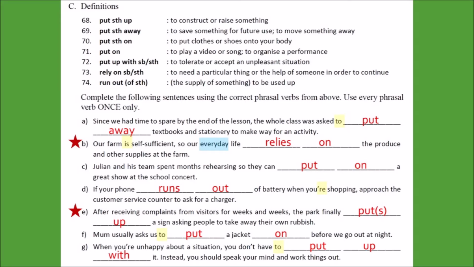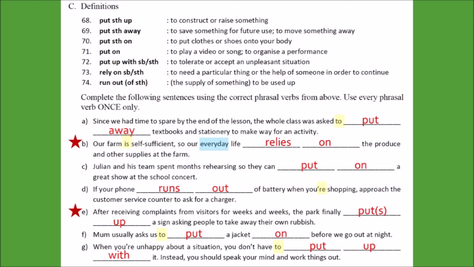In exercise C, most of the answers are in the base forms because they follow the preposition to. In question B, we once again have a word highlighted in blue, but instead of a false clue, I think it's more like a distraction, because when you see the word every day, you would think to use the present simple tense. Yes, our answer is in the present simple tense, but it's not because of the word every day. Every day, when used as one word, it's an adjective. In this case, it's describing life. Everyday life means our daily life, our daily routines, our usual life.